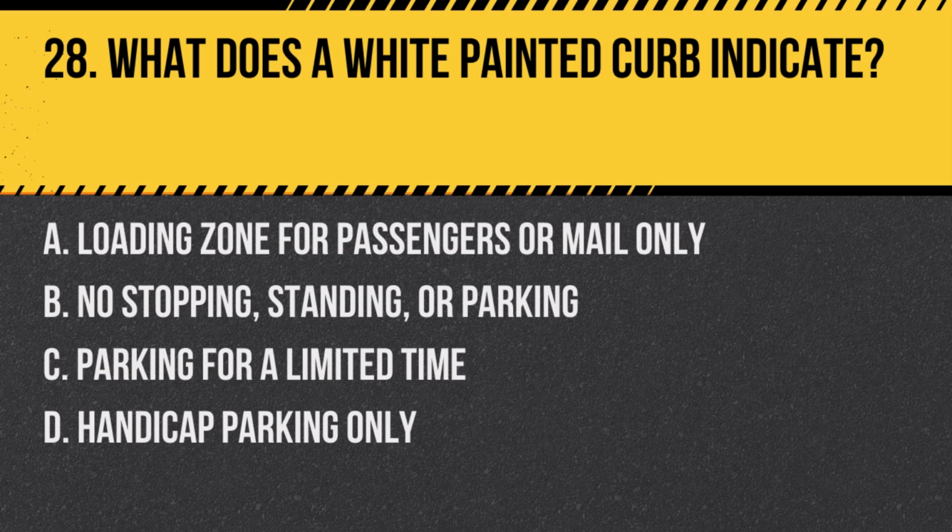A. Loading zone for passengers or mail only. B. No stopping, standing, or parking. C. Parking for a limited time. D. Handicap parking only. Answer A. Loading zone for passengers or mail only. A white painted curb indicates a loading zone for passengers or mail only, often with a time limit specified.